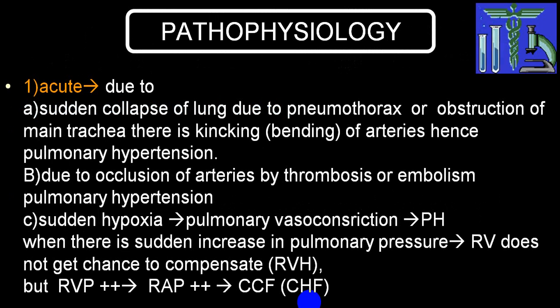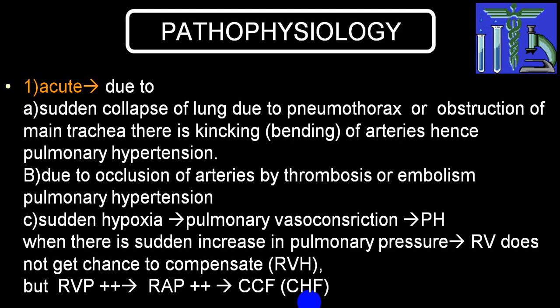What happens in acute? Because of sudden collapse of the lung, either because of pneumothorax or maybe because of obstruction to the main trachea, either because of foreign body or because of, say, malignancy. Foreign body is very common in children. Suddenly lung collapses, artery are also collapsed. There is severe hypoxia.